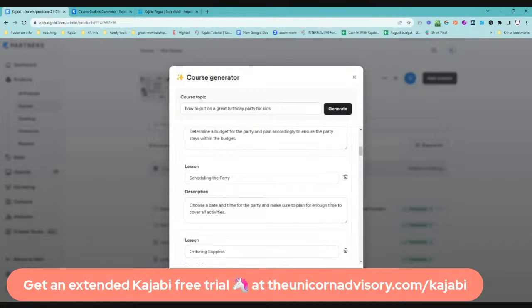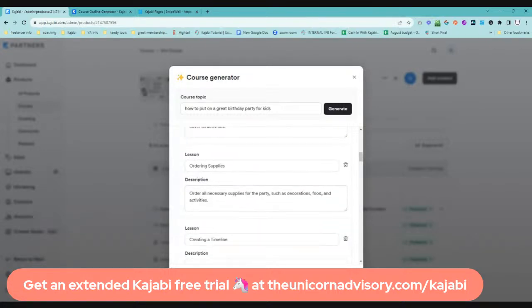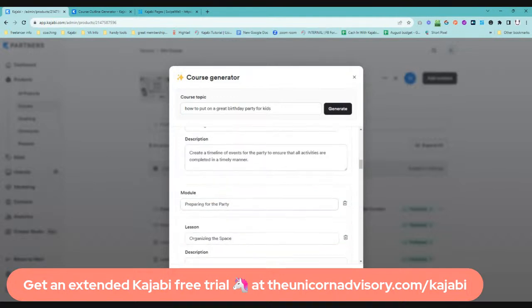Now, obviously, if that is your speciality, you will probably want to put some bit of your magic sauce and your personal knowledge on top of it. But in terms of giving you a starting point so that you can be like, I want to get something launched and out to market, this can be a really great way to just get it up and running.